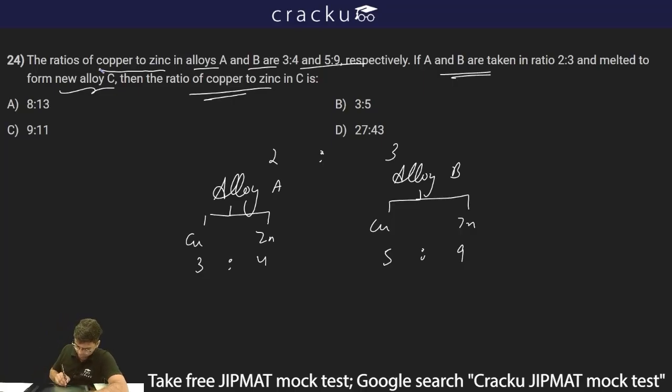Now this is 3:4 and this is 5:9. The total here is 7 and the total here is 14. So what I'll do, I'll consider some value which is a multiple of 7 and 14. Now if I take 21, what will happen? For this I can get an integer value, but for this the values will be in decimal. So instead of 21, what I'll take is 42.